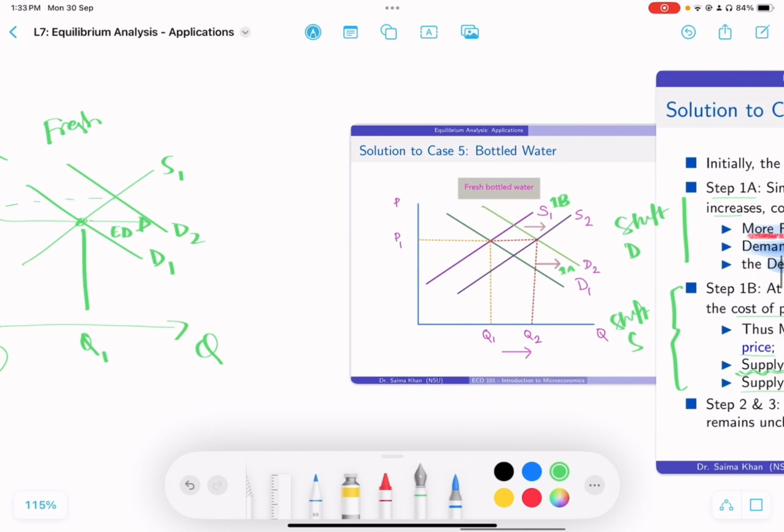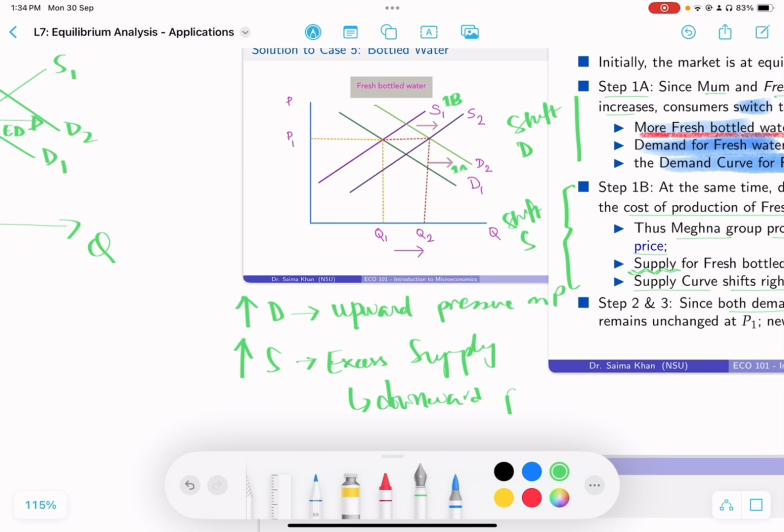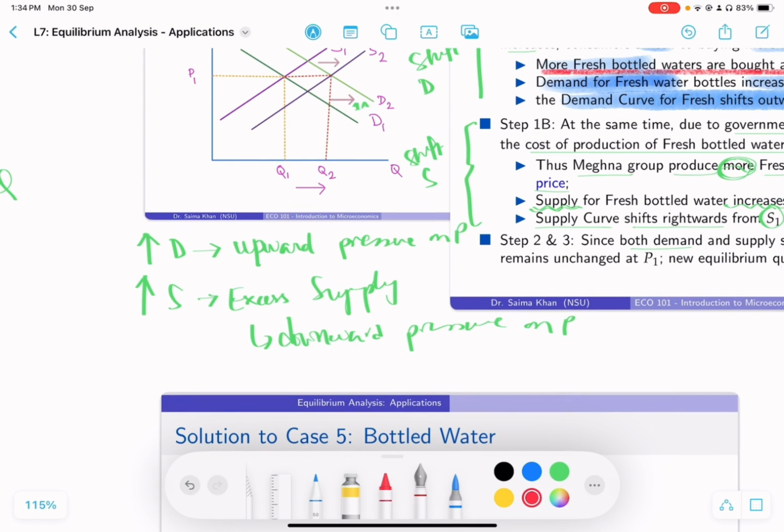So এখানে যেটা হচ্ছে যে because of this increase in demand, this creates an upward pressure on prices. At the same time, because of this increase in supply, because there's this excess supply being created, there is this downward pressure on prices. So basically, there's here prices being pushed up, here prices being pushed down.